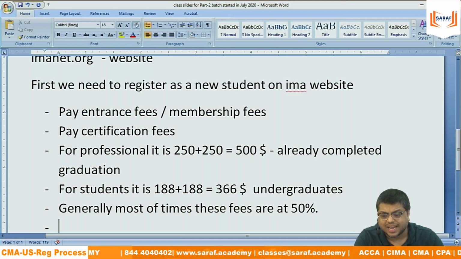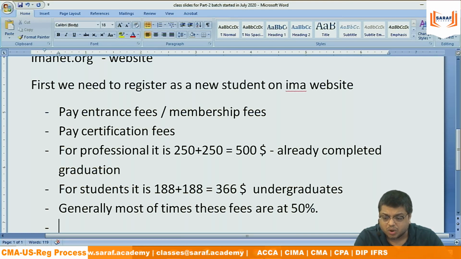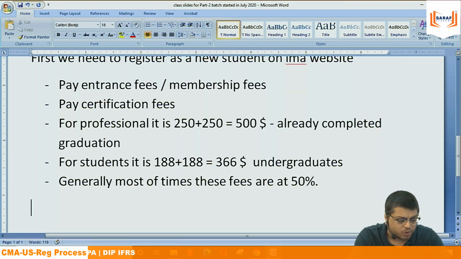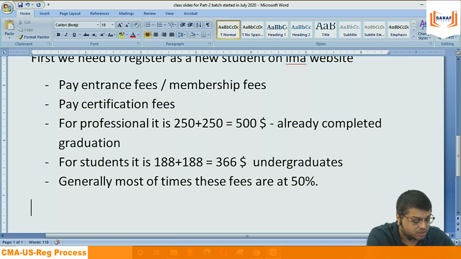Generally, the exams are not in August, it is September, October only. But because of COVID, it is in August also. And according to my understanding, I cannot confirm because I am not the IMA institute, it will be November, December also. They will incorporate. So when the discount is going on, then we should register.